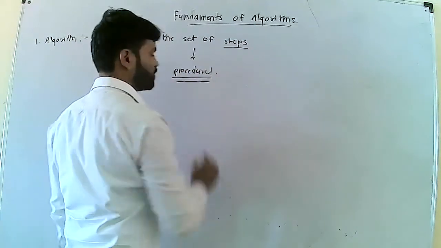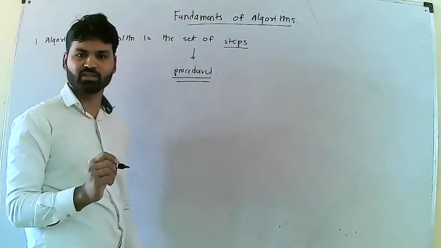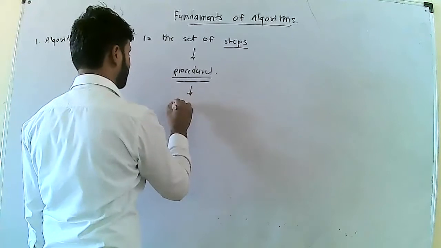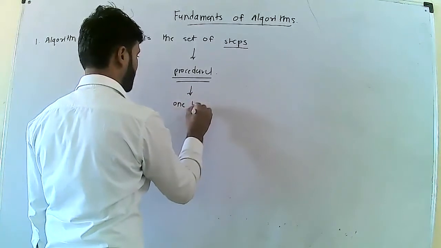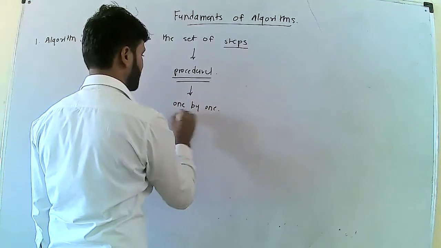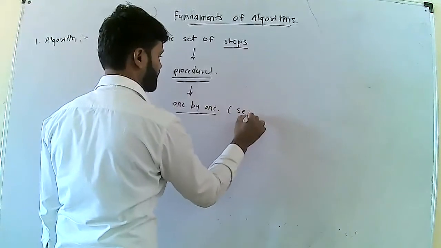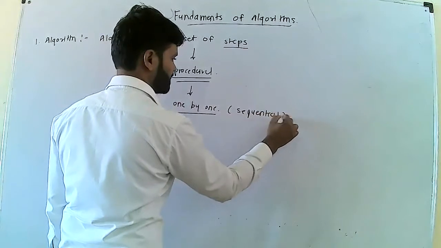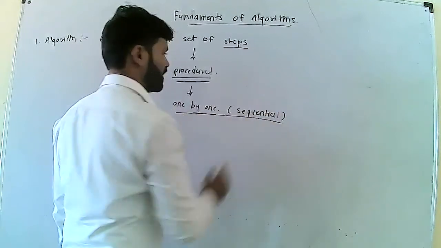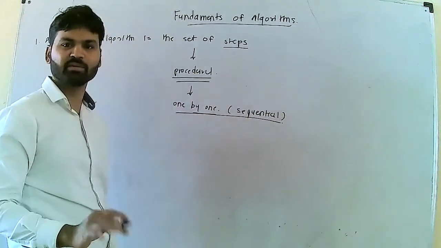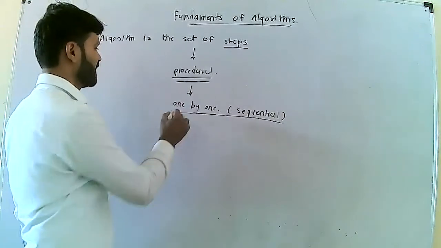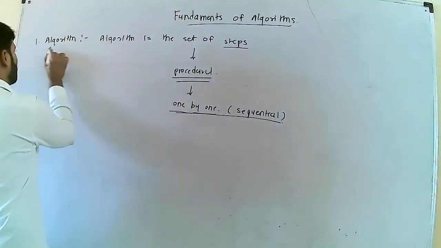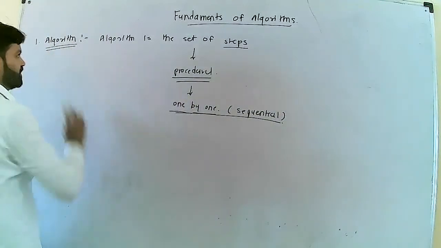Procedural means we have to define a procedure to solve a problem, one by one. One by one means sequential steps. We have to define our problem or program step by step. This is nothing but the algorithm.